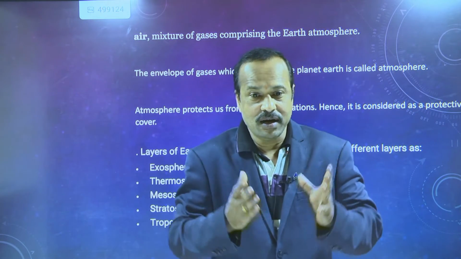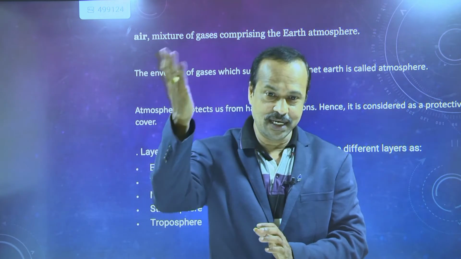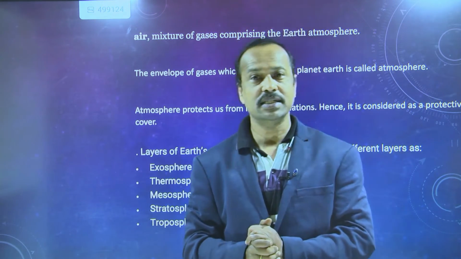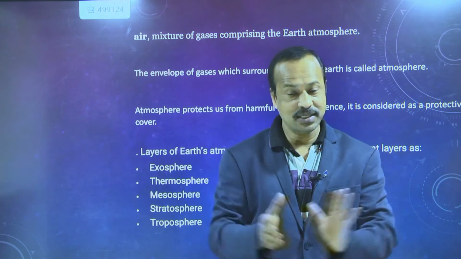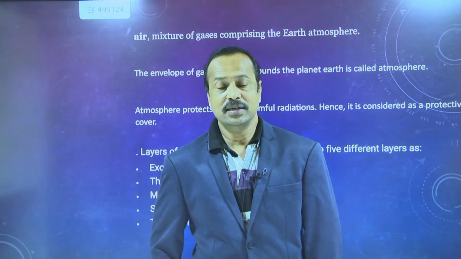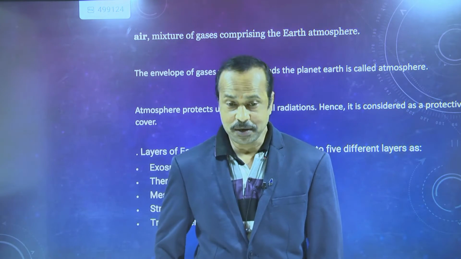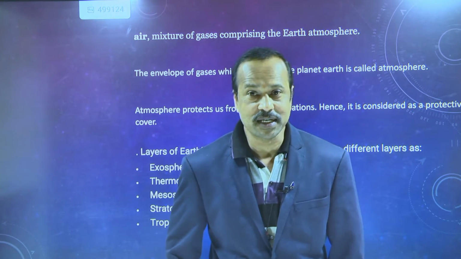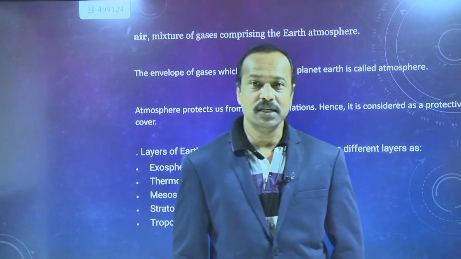In our solar system, you know that there are 8 planets. Of course, you might have learned 9 planets, but Pluto is not considered a planet. So there are 8 planets, and among these, Earth is the only planet where life exists. Yes or no? That is why life exists only on the earth. That is due to the atmosphere. The atmosphere plays an important role in the existence of life on the earth.